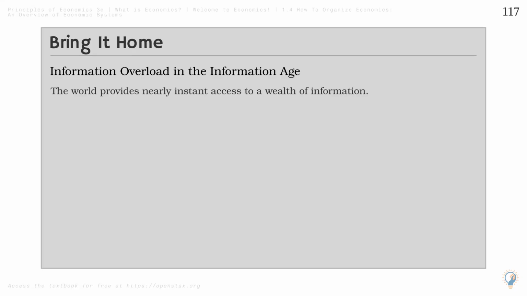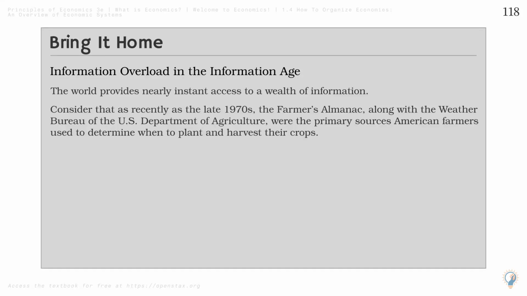Bring it home. Information overload in the information age. The world provides nearly instant access to a wealth of information. Consider that as recently as the late 1970s, the Farmer's Almanac, along with the Weather Bureau of the U.S. Department of Agriculture, were the primary sources American farmers used to determine when to plant and harvest their crops.